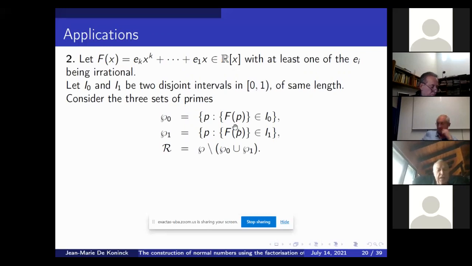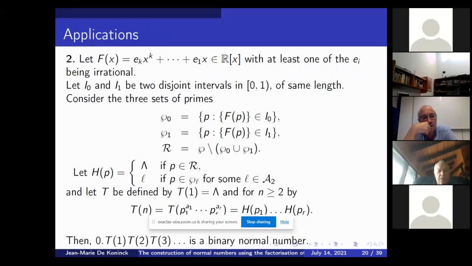Then divide all the primes into three sets: one for which the fractional part of f of p is in I0, another where the fractional part of f of p is in I1, remembering these subintervals are disjoint, and then R is the rest of the primes. With this, we can still create a binary normal number.